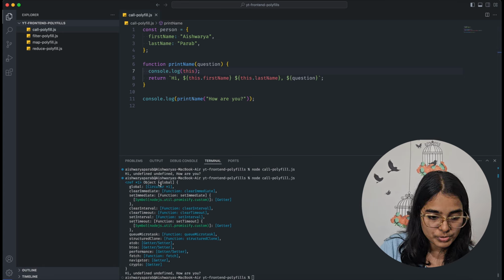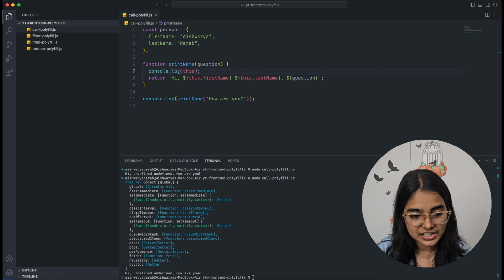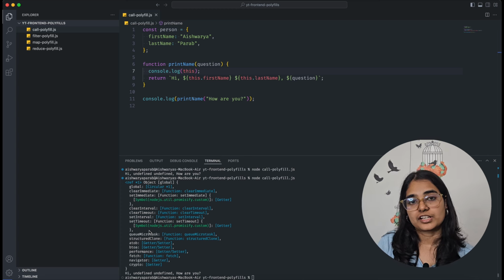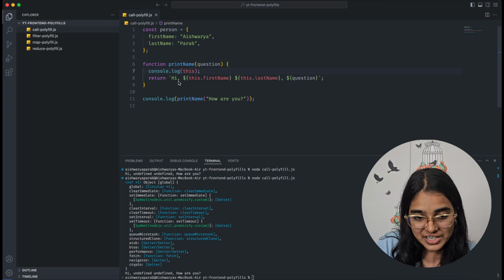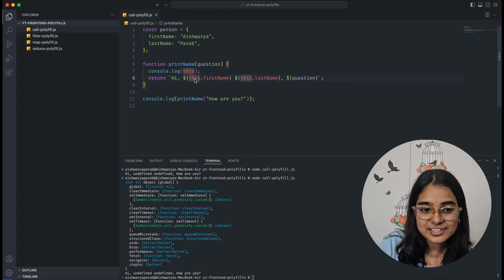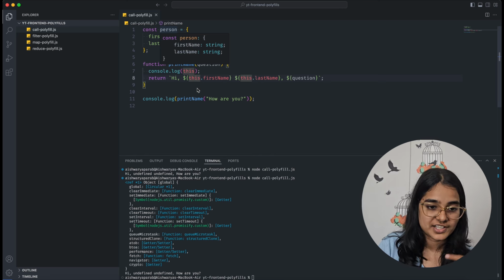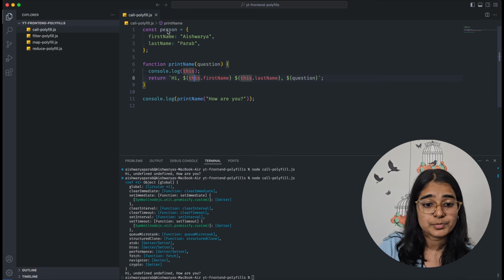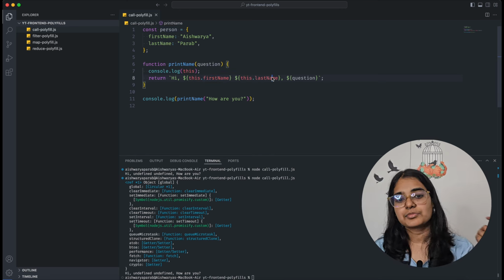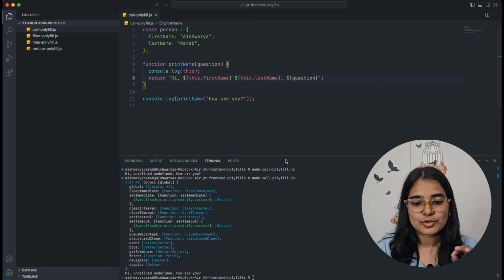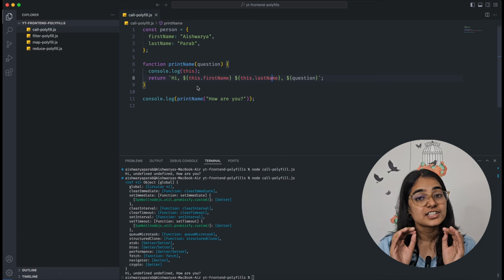So this is the global object. You can see set immediate, clear interval, set timeout, set interval, but there is no person object. And if this is not pointing to the person object, or if it doesn't have access to the person object, first name and last name doesn't make sense. So this is what is happening. It's because of the this keyword.